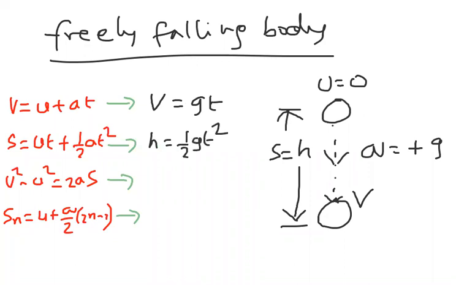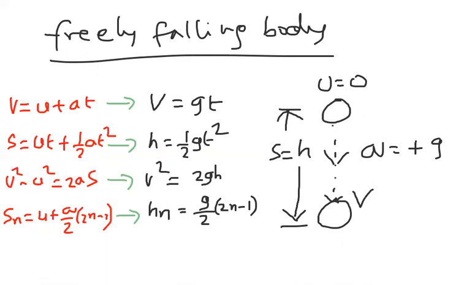Again we can write v square is equal to 2gh. Again we can write h_n is equal to g by 2 into (2n minus 1). So these are the equations in freely falling body.